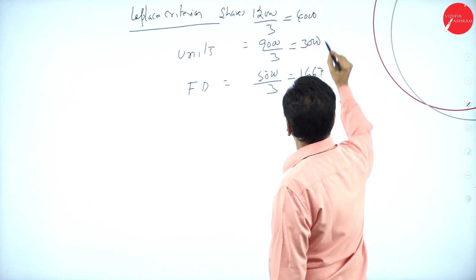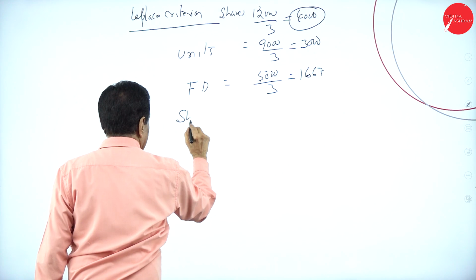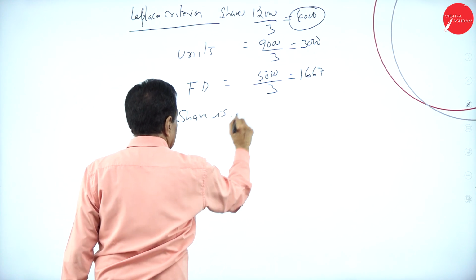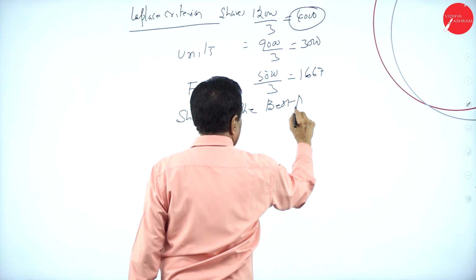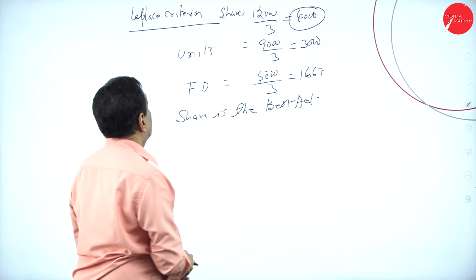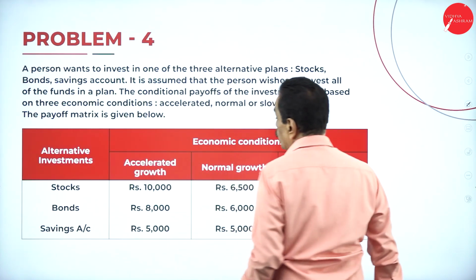Which is the highest one? Shares. Shares is the best act. Regarding the Laplace criterion, shares is the best act. We'll move on to the next one.